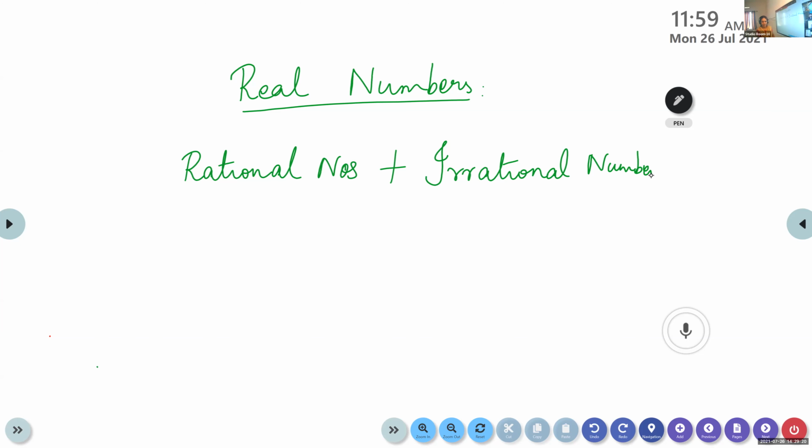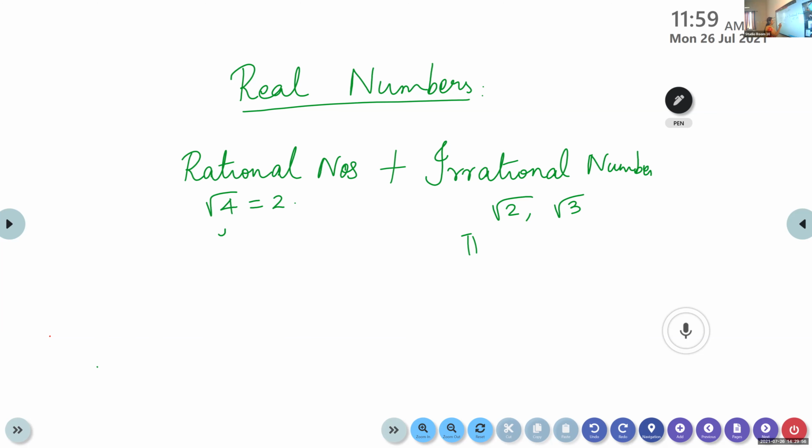Aditya, give an example of an irrational number. Root 2. Okay, what about root 4? Is it irrational? No. Root 4 equals 2, very good. We can write root 4 as 2, therefore it is rational. What about pi? Pi is irrational.